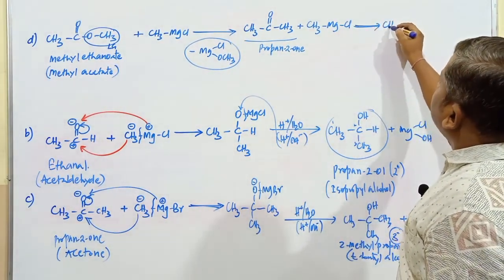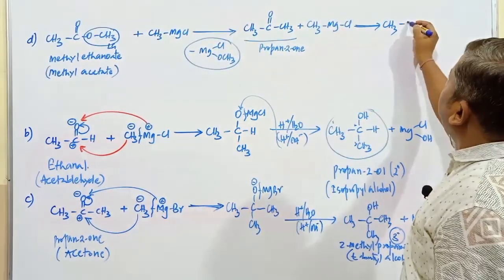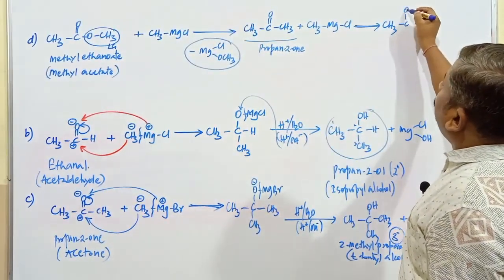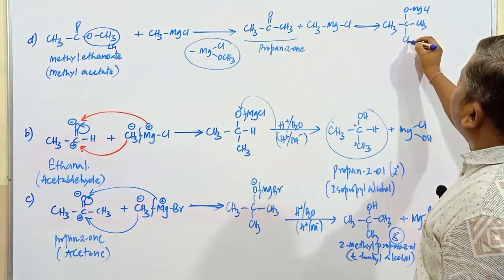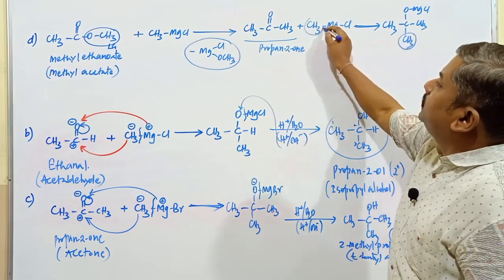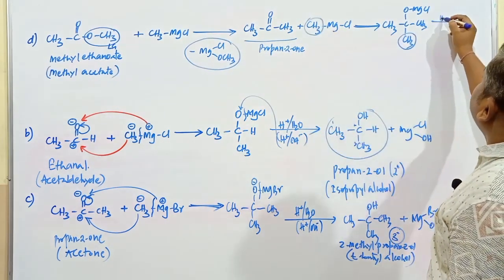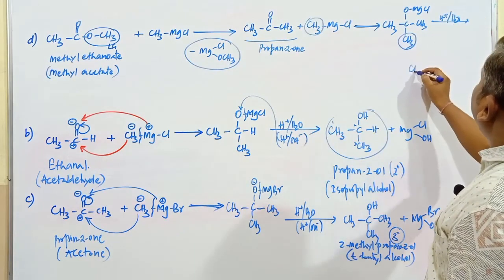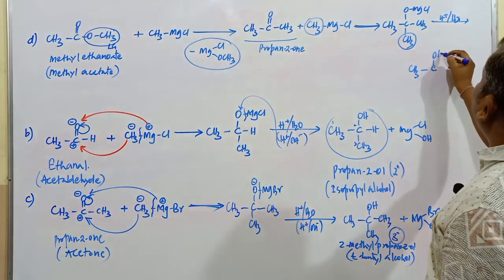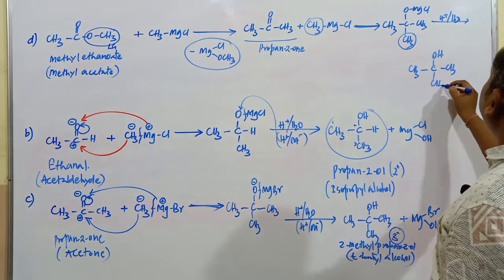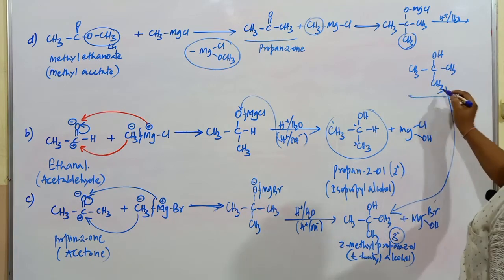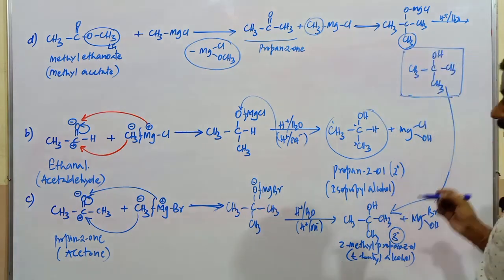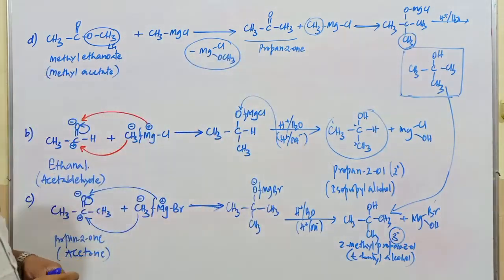What is the product here? You can copy this particular one. You can observe CH3, O, MgCl, and this is again CH3. This CH3 is obtained from this particular group. Further hydrolysis of this compound gives CH3, C, OH, CH3. This product is very similar to the earlier one. That is, the formation of a tertiary alcohol takes place.